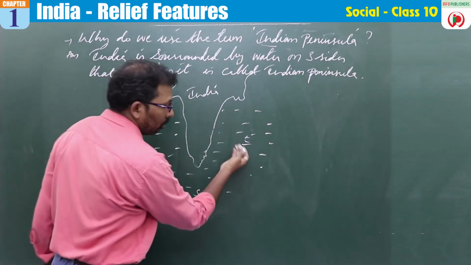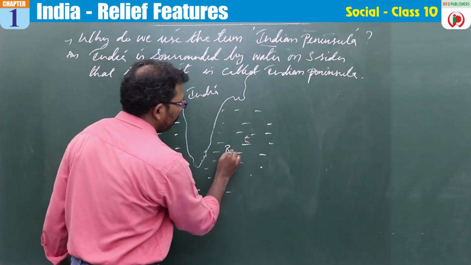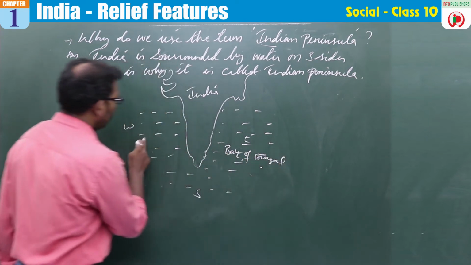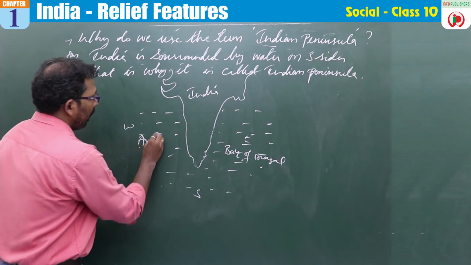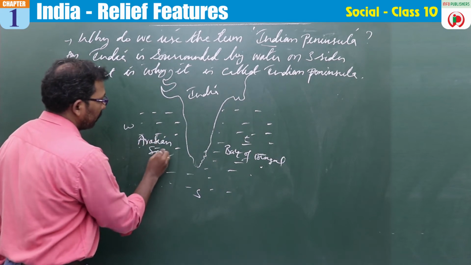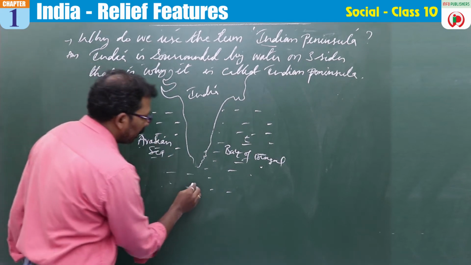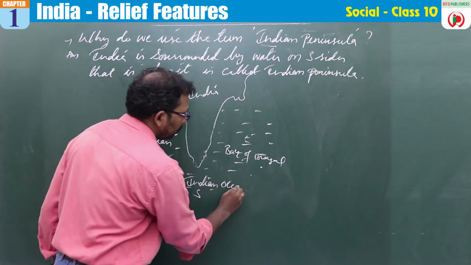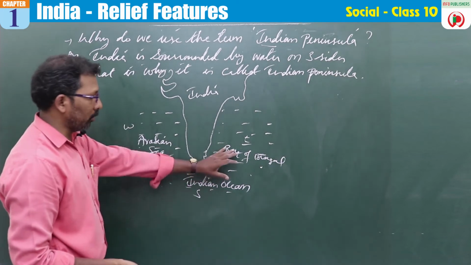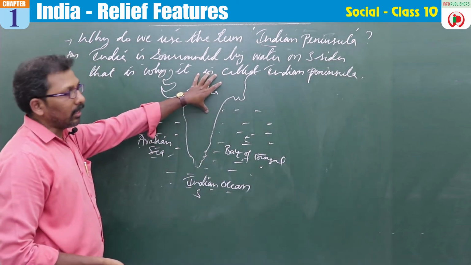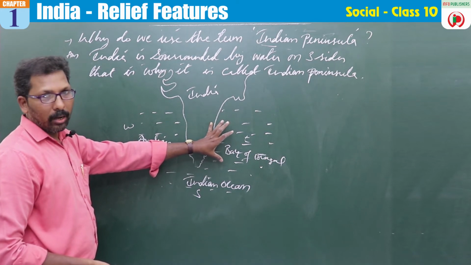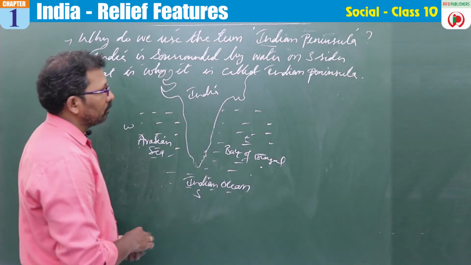For example, on the east we have the Bay of Bengal. On the west we have the Arabian Sea. To the south of India we have the Indian Ocean. So these are three water bodies which are surrounding India. That's why it is called an Indian peninsula.